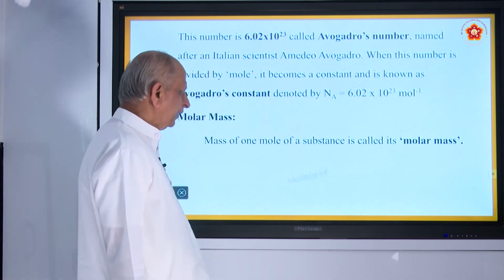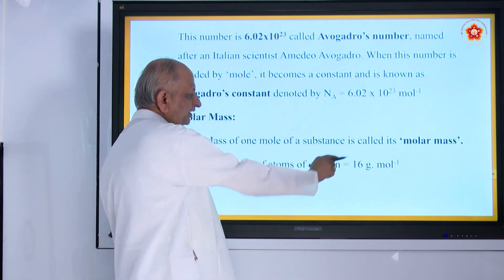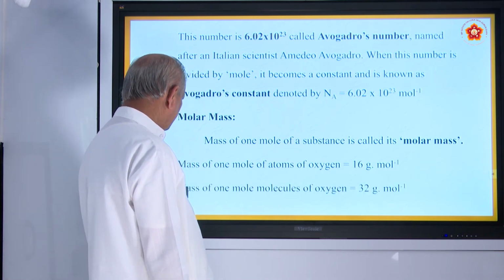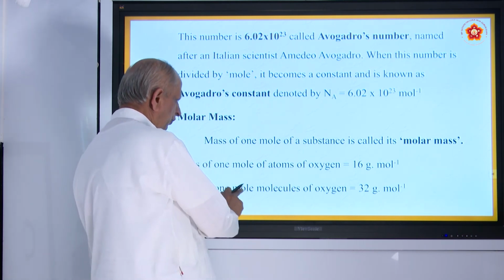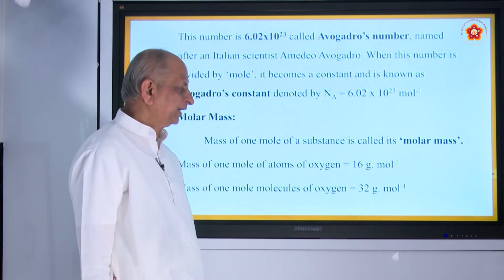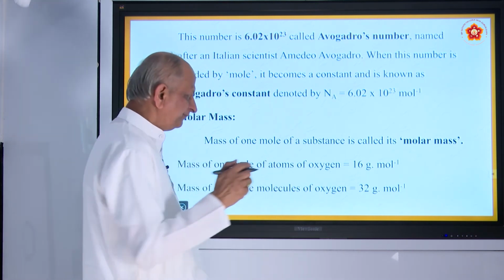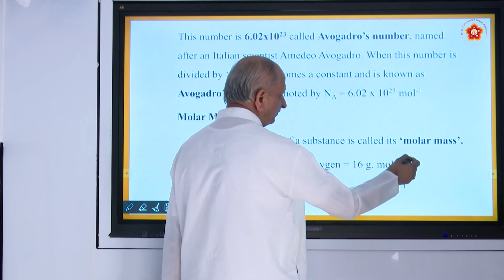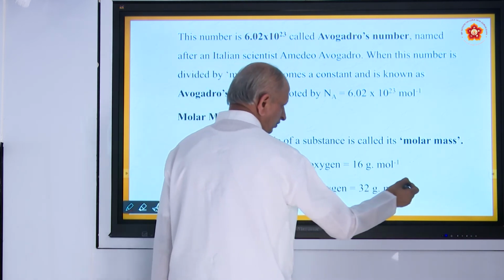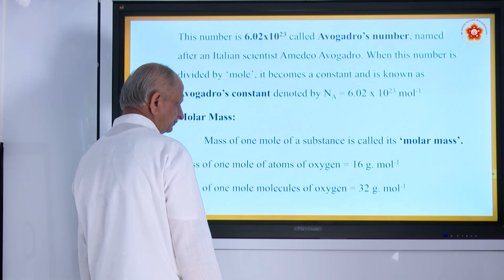For example, carbon 12 we say, or mass of 1 mole of oxygen is 16 grams per mole, and the mass of 1 mole of molecules of oxygen, these atoms, molecules, is 32 grams per mole, and both of these contain the same number of atoms, that is this number, Avogadro number. This also has the same number of molecules, that is this number. So that is what is called molar mass.